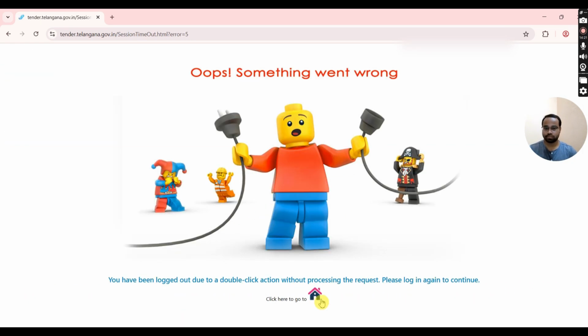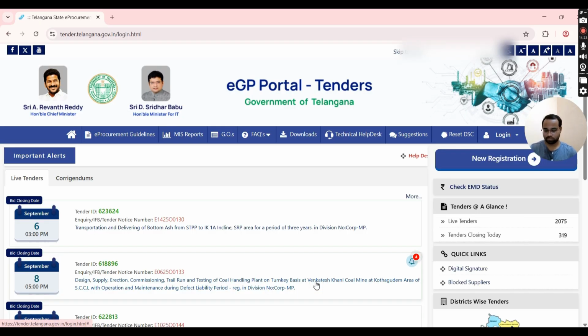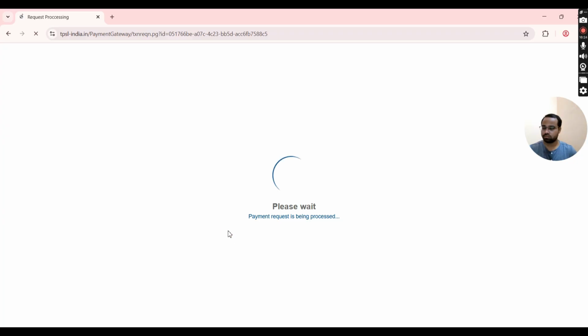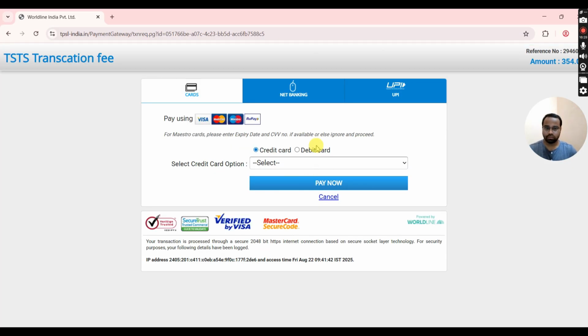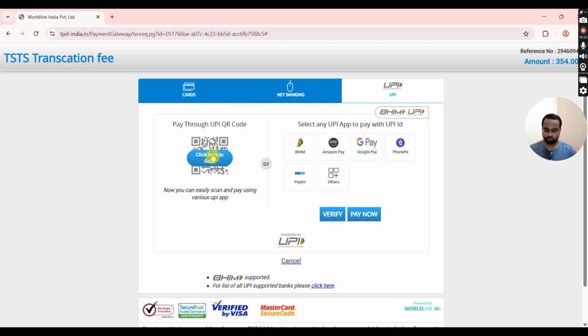press on Continue. Oops, again it's showing error. I need to restart this process once again. So, you need to be more careful while submitting your bid. Making so much delay and clicking unnecessary tabs while submitting the bidding also causes errors. Anyway, again I'm trying to pay transaction fee. I selected UPI payment and paid.